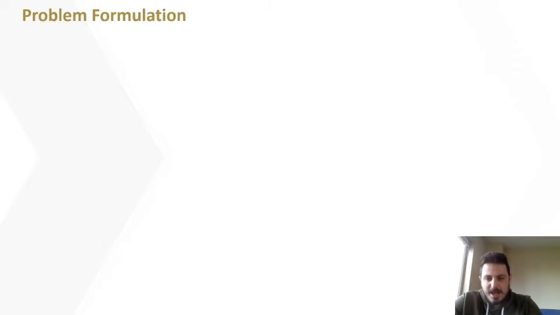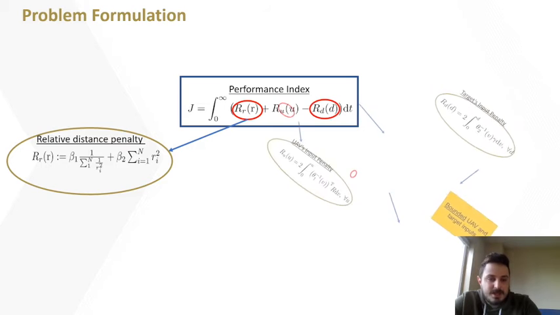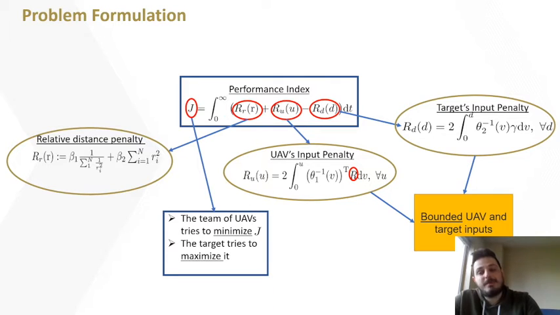In the sequel, we shall define the performance index. This allows distance coordination, whereas the players' input penalty functions are non-quadratic so that they enforce bounded input signals. Finally, note that the team of UAVs attempts to minimize J, while the target tries to maximize it.